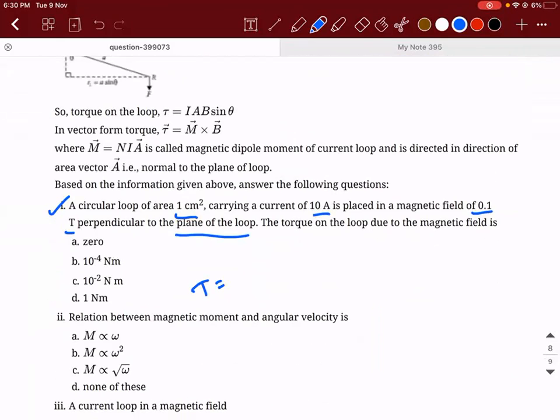So the magnetic field is perpendicular to the plane of the loop. Torque is equal to N i A B sin theta. Magnetic field is in this direction, but the plane is like this. So what will be the torque, guys? What is the answer?